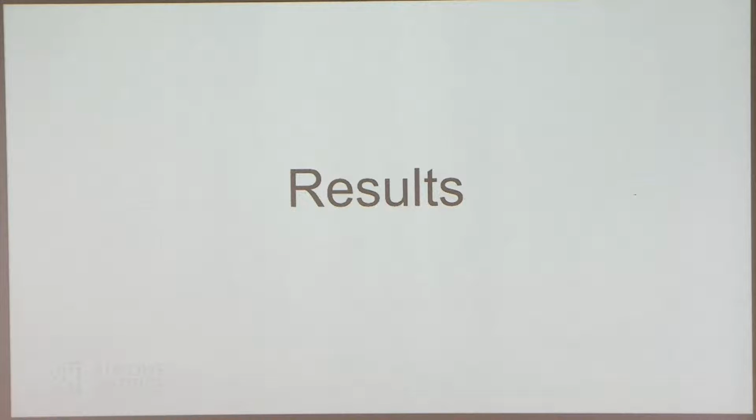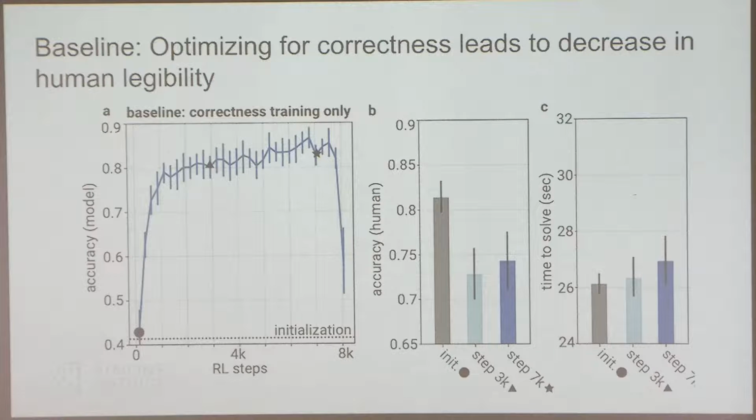And so here are some experimental results. Firstly, the baseline. This is just training against correctness signal only, from 0 step to 8K. You can see that the model's test accuracy goes up, but eventually there's a drop because of hitting context limits. So it is true that the model generates longer and longer solutions in the end.